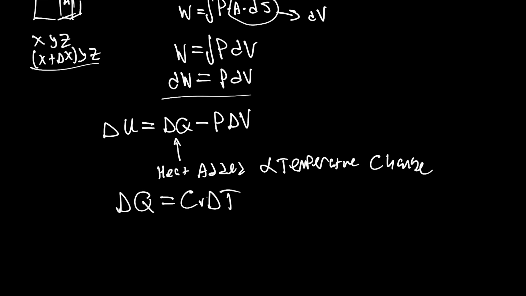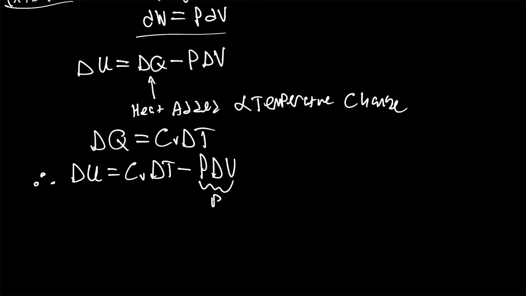We're assuming in this case that the volume of the system remains constant under a heat input. So therefore, we can write the change in internal energy of the system is equal to the heat capacity CV times delta T minus the pressure times delta V, and this is referred to as the boundary work, and this is the heat in the system, or the heat supplied to or from the system.